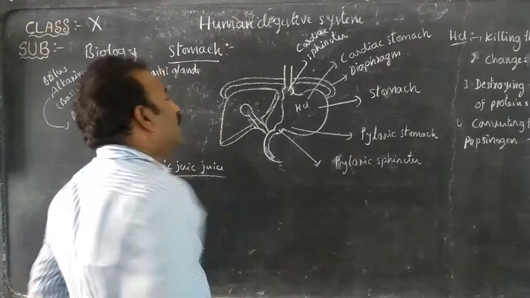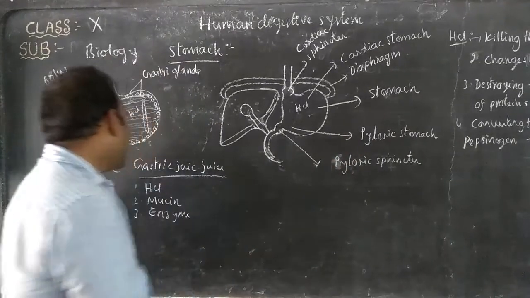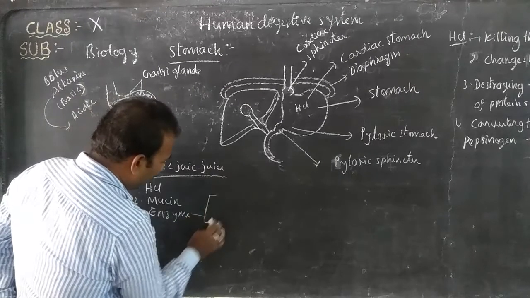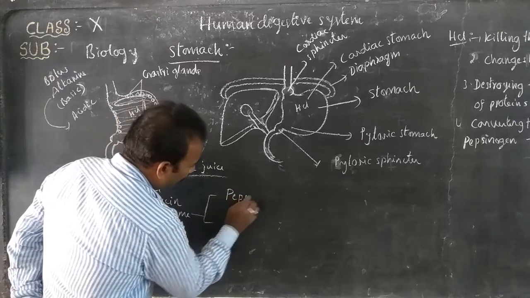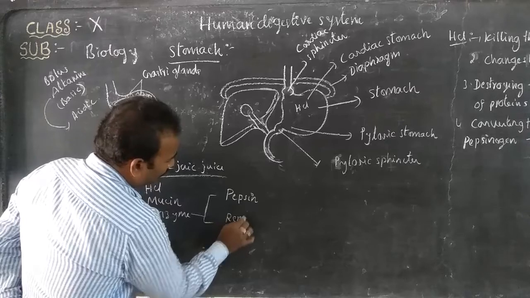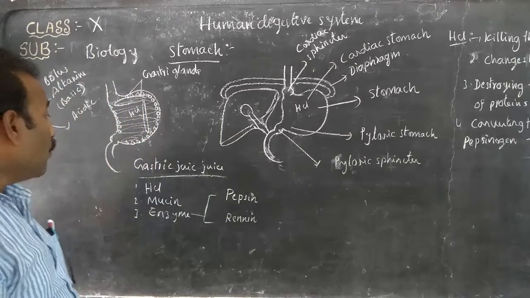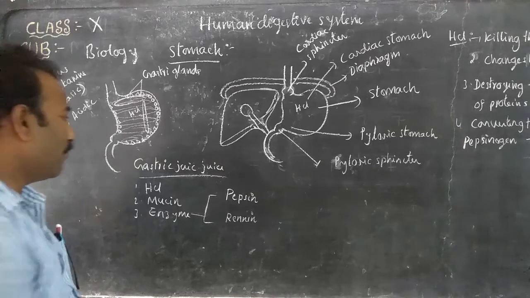First we will discuss that. What enzymes are present in the gastric juice? There are only two enzymes. One is pepsin. The second one is renin. Pepsin and renin are the two types of enzymes present in the gastric juice.